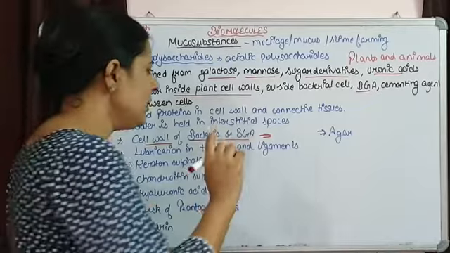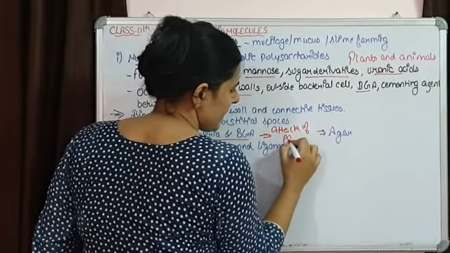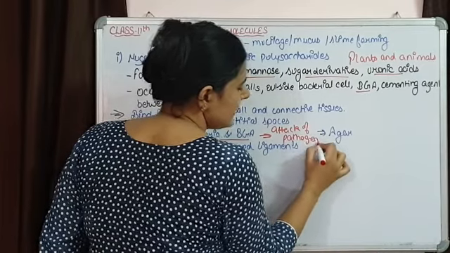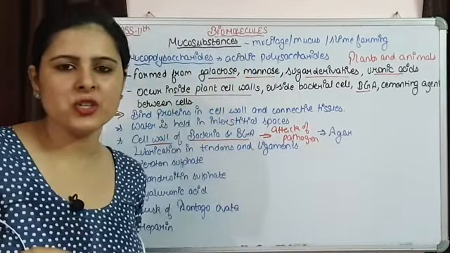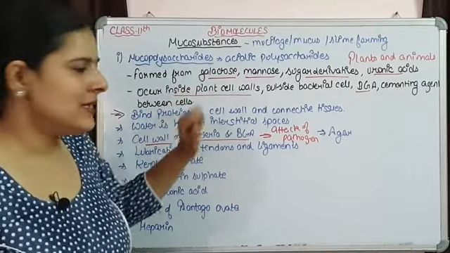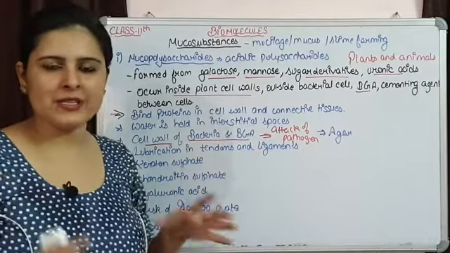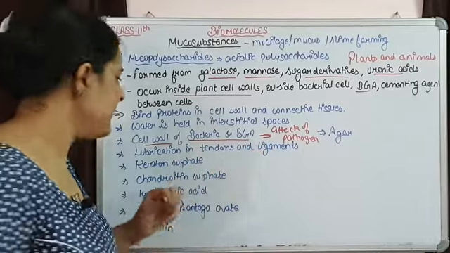They are going to be protecting from attack of pathogens. Attachment will be provided. They are going to prevent desiccation. So these are some of the functions that are provided by these mucopolysaccharides. Then lubrication in tendons and ligaments, they are going to lubricate them.